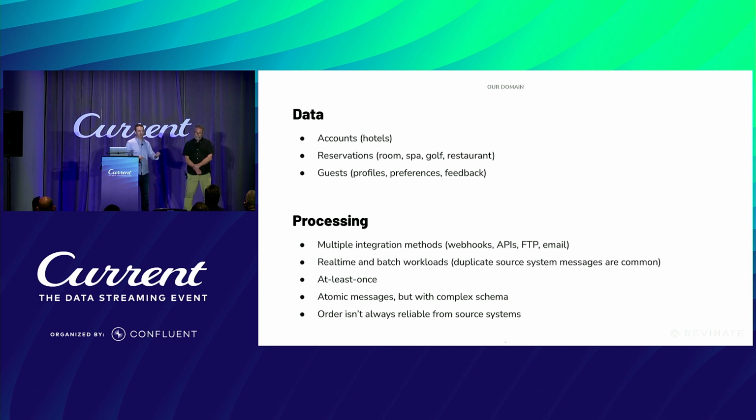And so we have to support a variety of different integration methods, such as webhooks, APIs, FTP, email. Some of the data comes to us in batch. Our pipeline is built for real time, but we have to support batch inputs. And you'll see some of the implications of that as we go. We have at least once semantics. And then our messages are atomic, which is great.